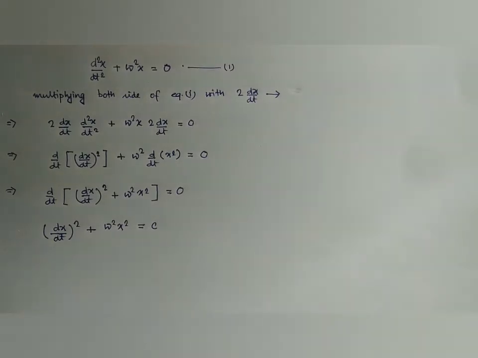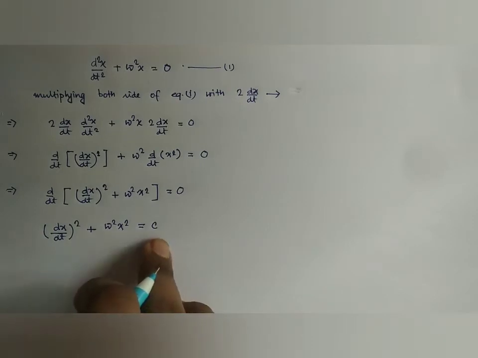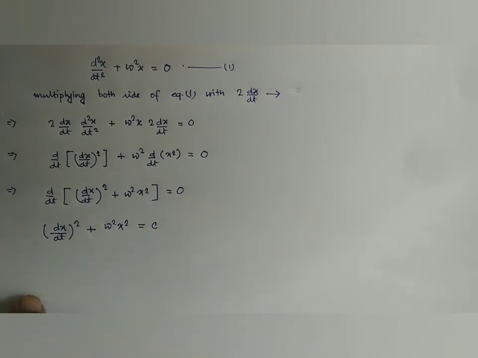And if this is a constant, from the boundary condition we can determine the value of this integration constant. And what is our boundary condition? As we know from our earlier knowledge, if we have a body executing simple harmonic motion, its velocity is 0 at its maximum displacement from the equilibrium position.